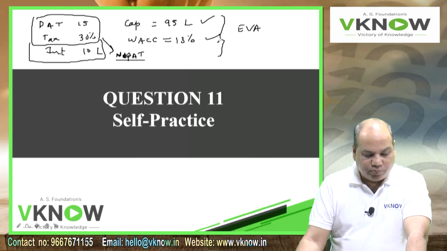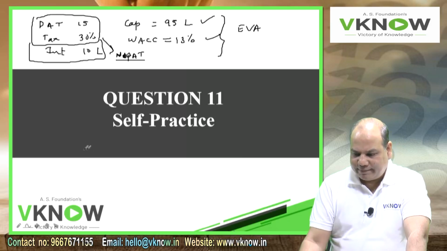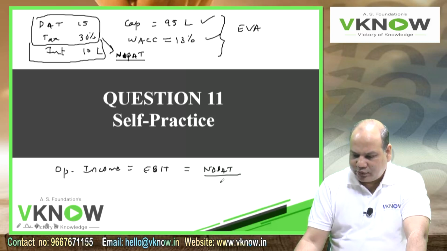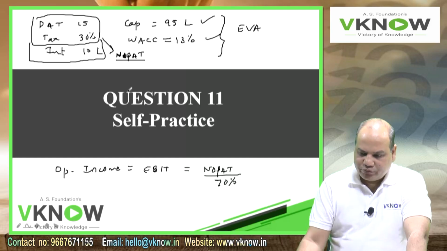Then what is the question? Compute the operating income. Operating income means EBIT. Like the previous question, you can simply take NOPAT, which you will calculate in the first step, and divide by 70% in this question, because the tax rate is 30%. So that will give you the operating income. Using NOPAT, capital employed and WACC, you get EVA.